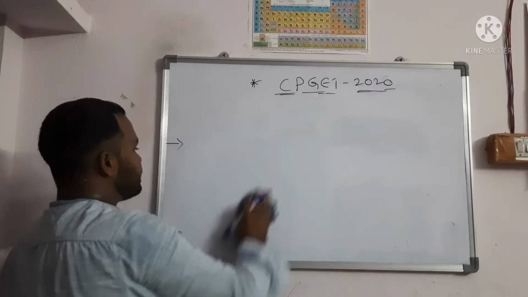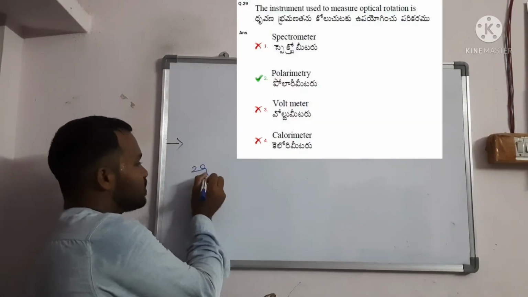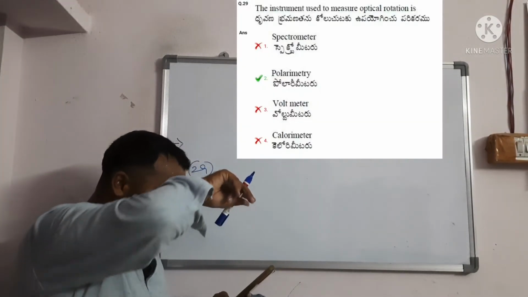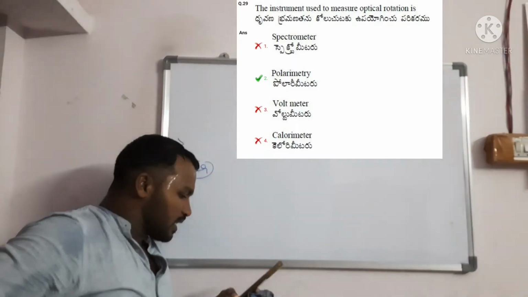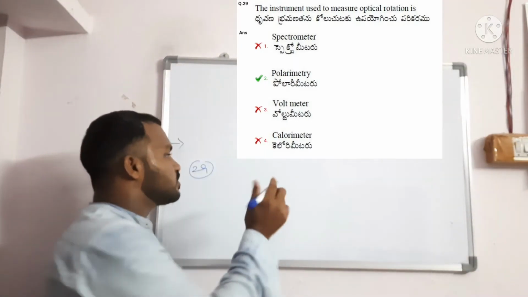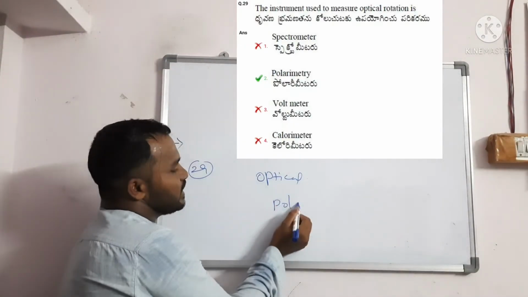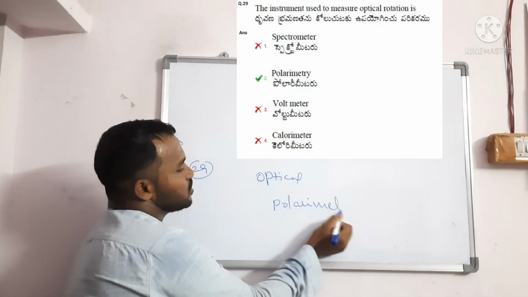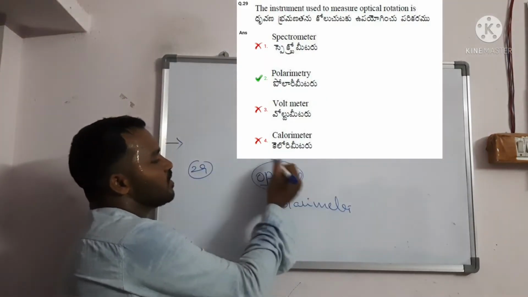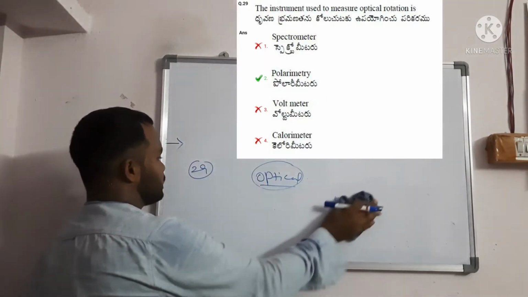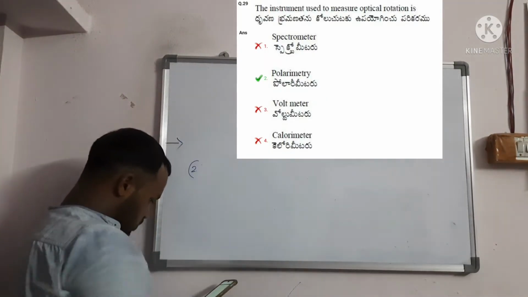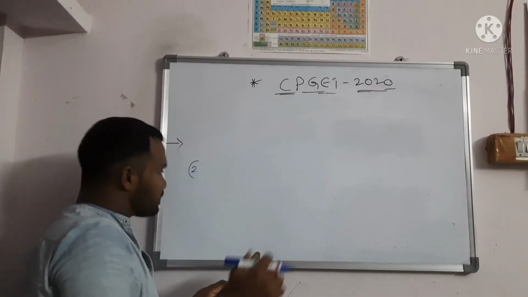Next, question number 29. The instrument used to measure optical rotation. You know that the optical rotation instrument is the polarimeter. Very, very important: a polarimeter is used to know the optical rotation. Option number 2.